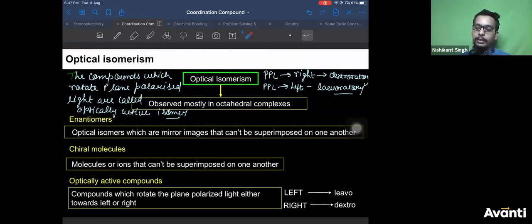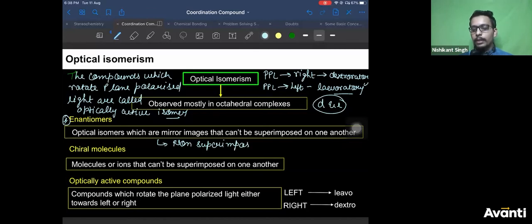And the mixture of dextrorotatory and levorotatory compounds are called enantiomers. When the compound is present in both the forms, dextro and levo, in equal amounts, then you get enantiomers. So optical isomers which are mirror images of each other. What are enantiomers? Non-superimposable mirror images of each other. We'll do it again in organic, don't worry. I'll just tell you what is important here.